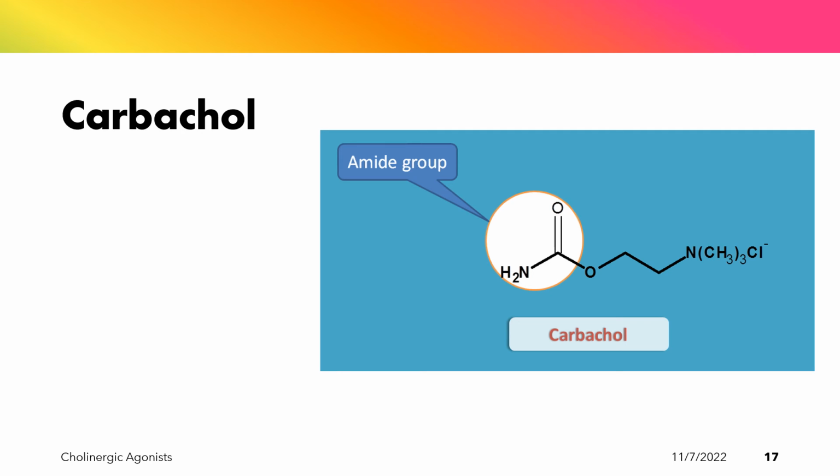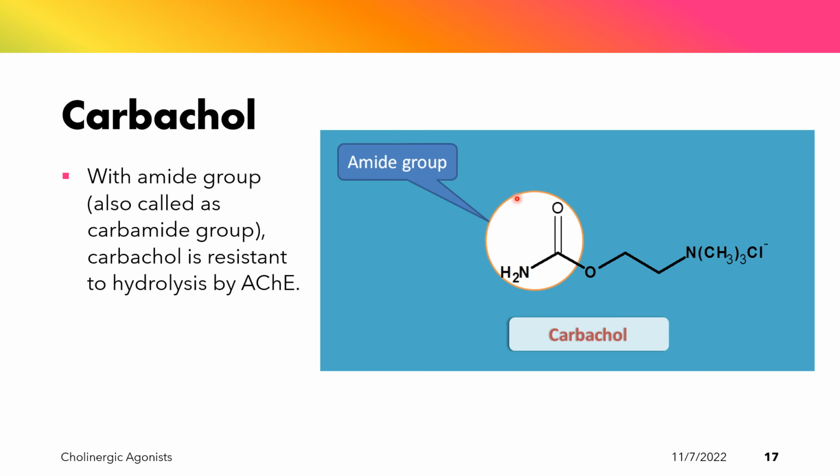Since acetylcholine is cleaved at the acetyl group, the latter is replaced with an amide group in carbachol. Here we have the chemical structure of carbachol showing the amide group that has replaced the acetyl group of acetylcholine. So basically, its structure is the same as that of acetylcholine except for this amide group.